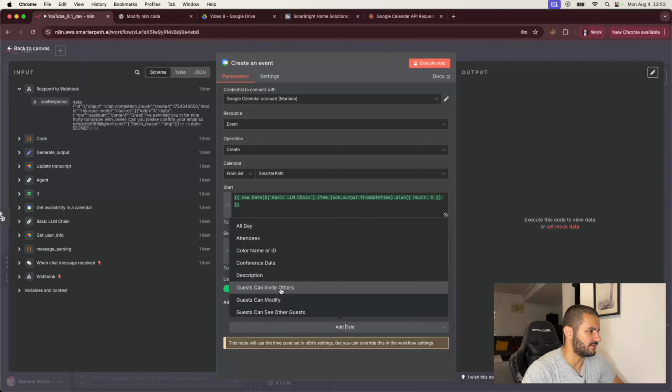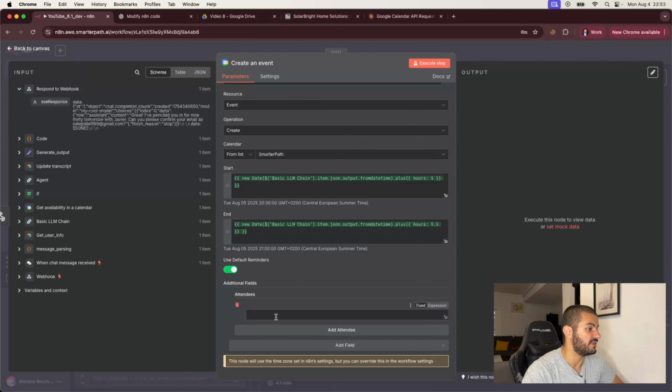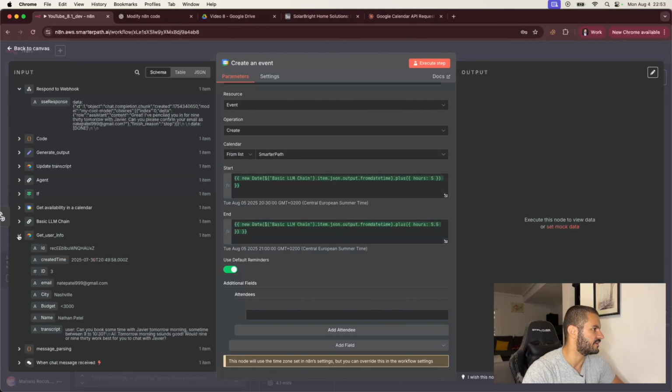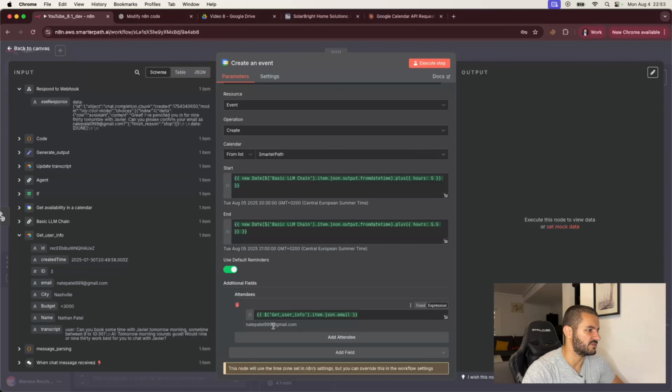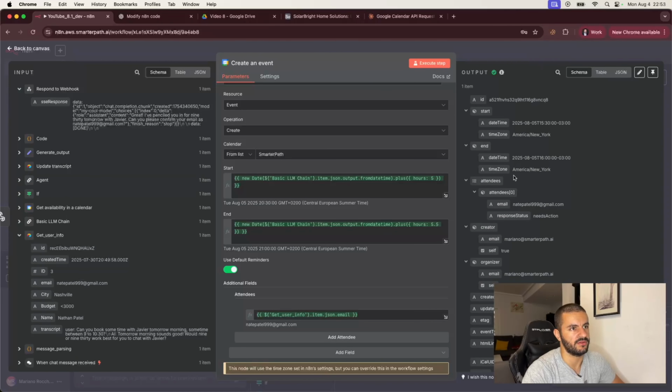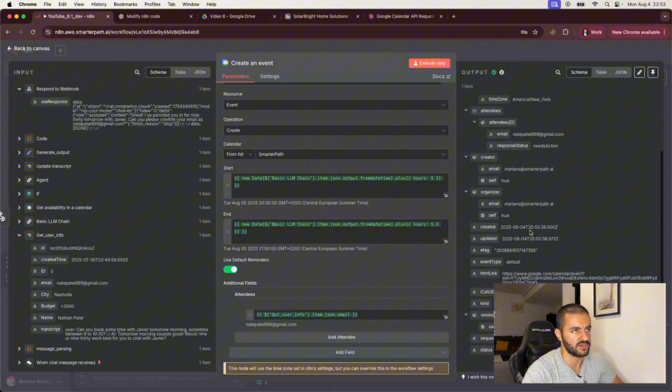So in this attendees, we would have to add here the email from the person, which we actually get from here. So we would add the email address here of the user that we added, and we would just get the meeting created based on this. So we just execute this step, and we would have everything properly set up right now.